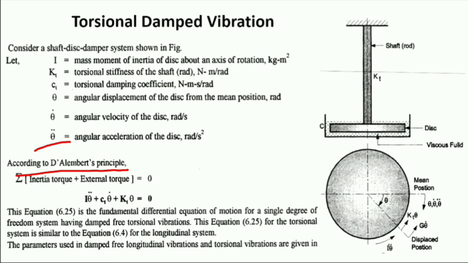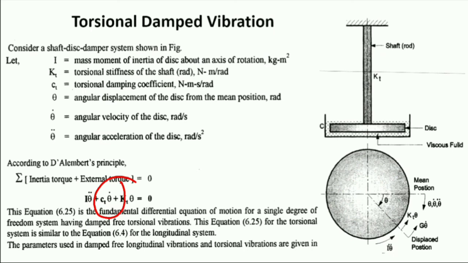Here we consider torque, so the summation of torque is equal to 0 when the body is in equilibrium. Here there are inertia torque, external torque, and one added torque: the damping torque.